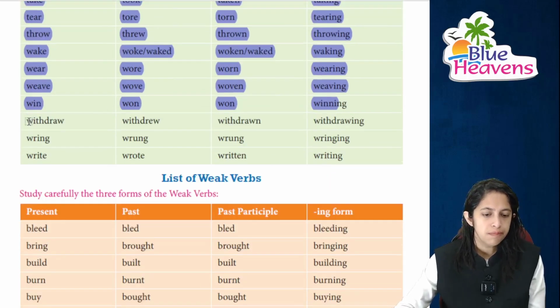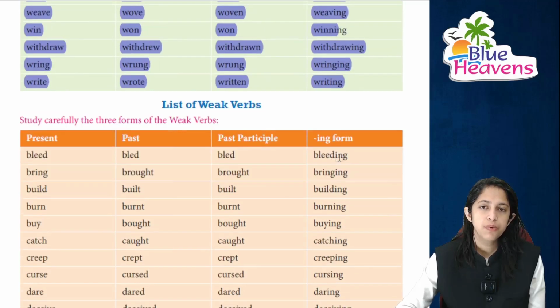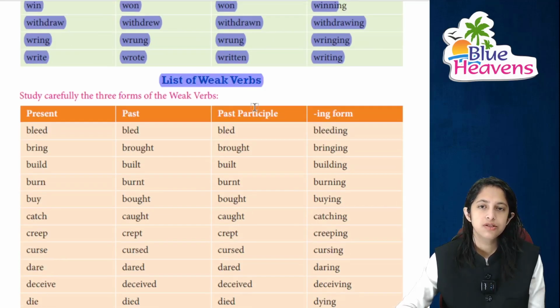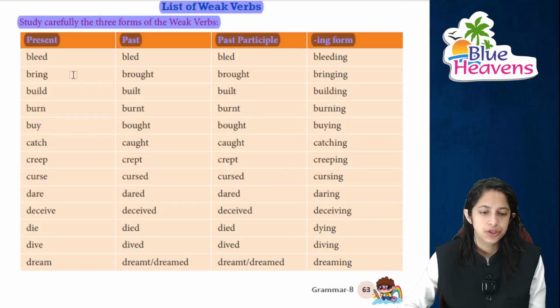Please mark it important. Withdraw का withdrew, withdrawn and withdrawing. Ring का rung and ringing. And write का wrote, written and writing. Please mark it important. Moving on to the next is a list of weak verbs. We have to study carefully all the three forms of the weak verb. Present, past, past participle and ing.